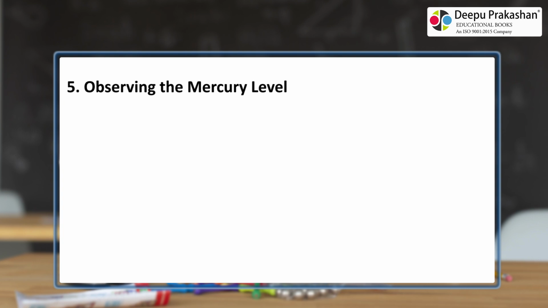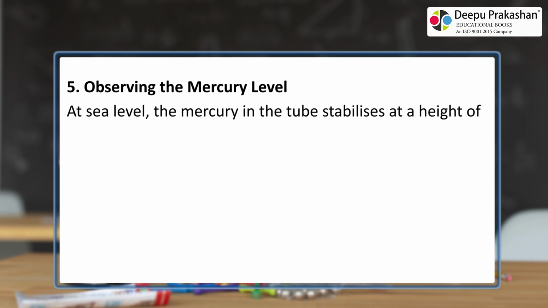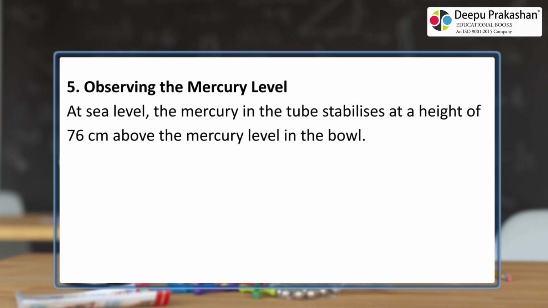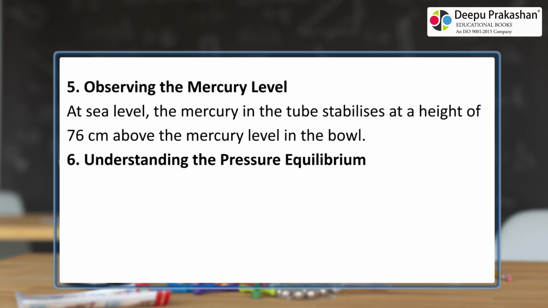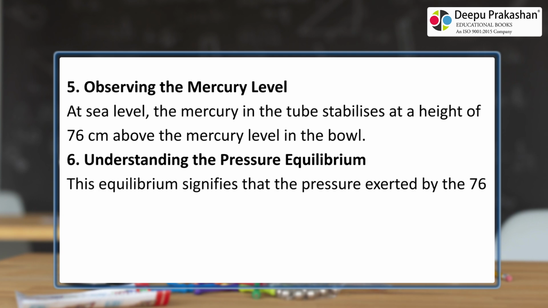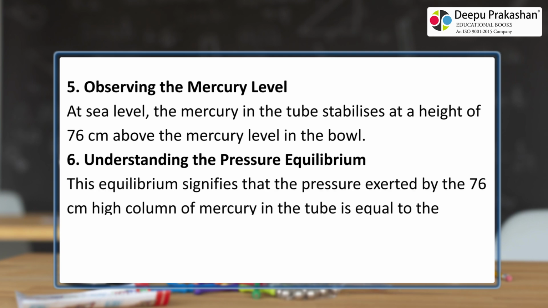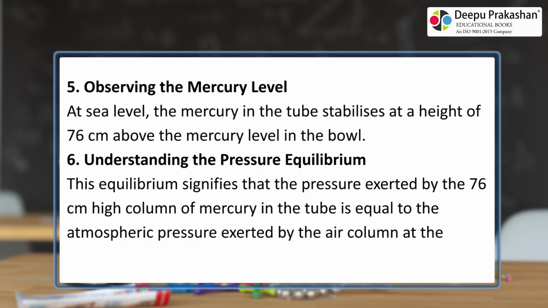Observing the mercury level. At sea level, the mercury in the tube stabilizes at a height of 76 centimeters above the mercury level in the bowl. Understanding the pressure equilibrium. This equilibrium signifies that the pressure exerted by the 76 cm high column of mercury in the tube is equal to the atmospheric pressure exerted by the air column at the surface of mercury in the bowl.